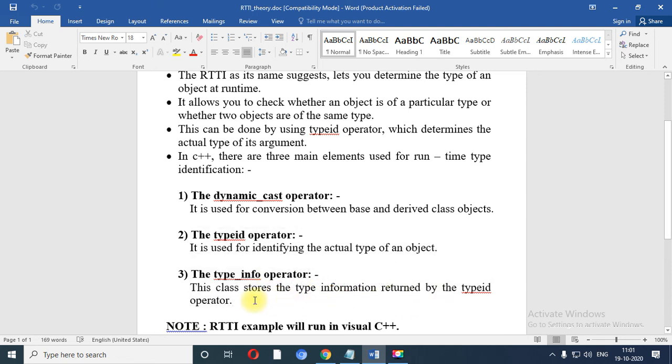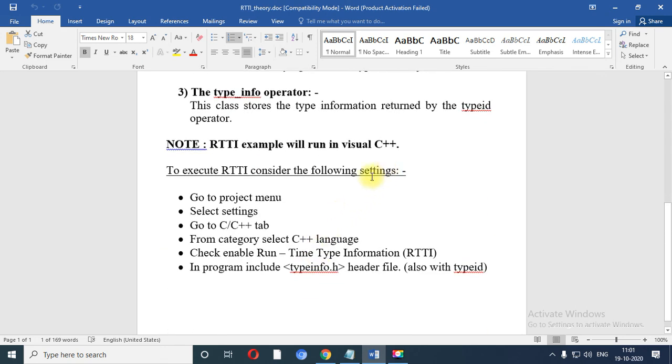When you want to get the information regarding the type, using the typeid operator you can get this type of information. In our lab we are using the Turbo C editor, so an RTTI based program is not possible, but when you want to run that program, you need to install Visual C++, which gives you the facility to execute your program based on RTTI. And there are several steps which you need to follow.